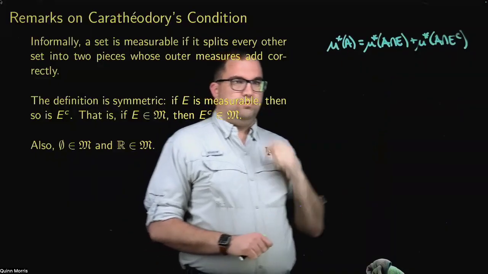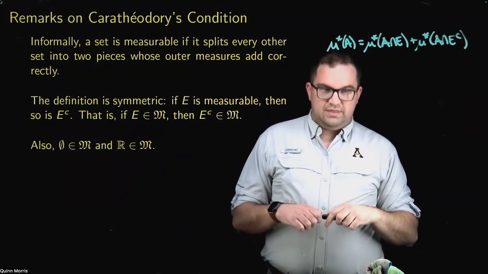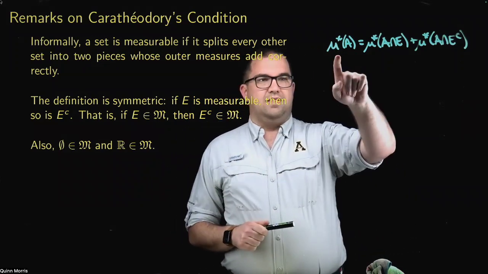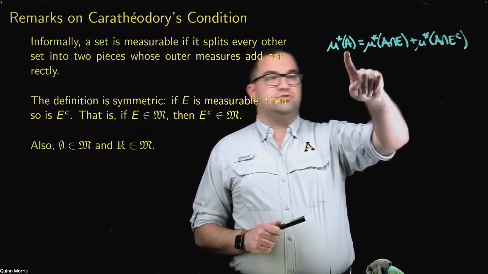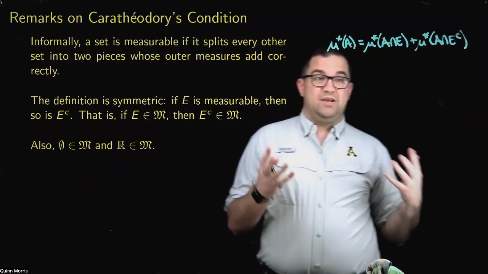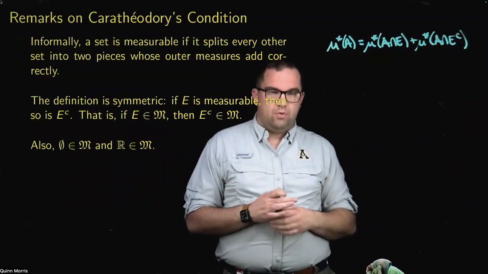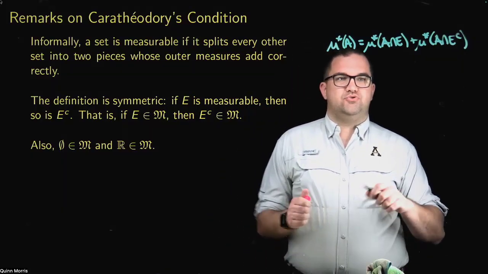But let me note that one way of proving this could be to try and prove that the left-hand side is less than or equal to the right-hand side, and that the left-hand side is greater than or equal to the right-hand side. You could split this up into proving two inequalities instead of just proving the equality. Well, one of those directions is trivially true.